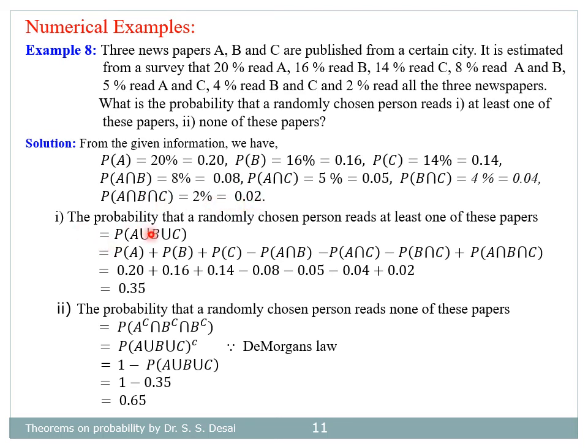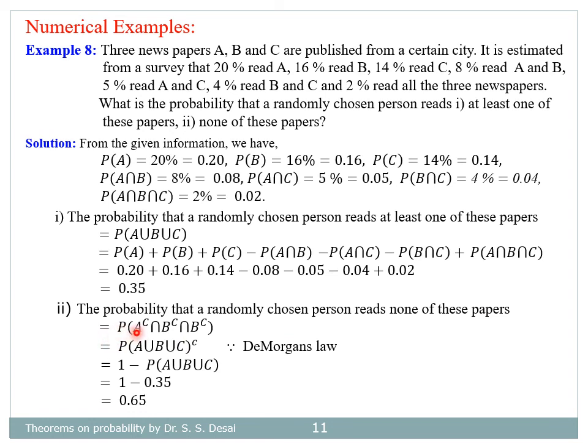Now for first bit, the probability that a randomly chosen person reads at least one of these papers is equal to probability of A union B union C, and by addition law for three events, this becomes probability of A plus probability of B plus probability of C minus probability of A intersection B minus probability of A intersection C minus probability of B intersection C plus probability of A intersection B intersection C. So by substituting the given values and simplifying it, it gives us probability of A union B union C is equal to 0.35.